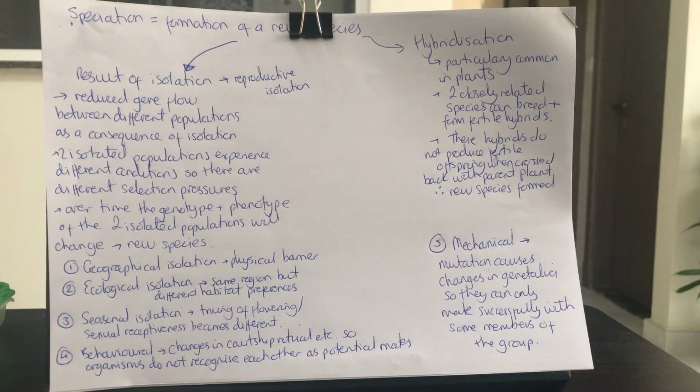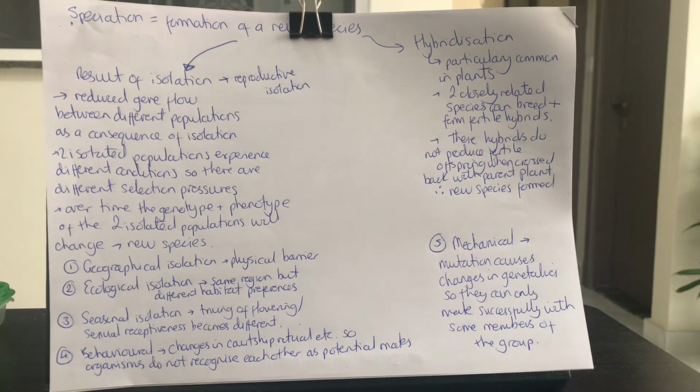You've got ecological isolation, so this is when your populations live in the same region but have different habitat preferences. It could be that they live in the same geographical region, but for some reason one of them likes to live in one type of tree and another likes to live in a different type of tree. Then seasonal isolation, so this is when the timing of flowering or sexual receptiveness becomes different. So the populations can't actually mate with each other because they're not fertile during the same time period.